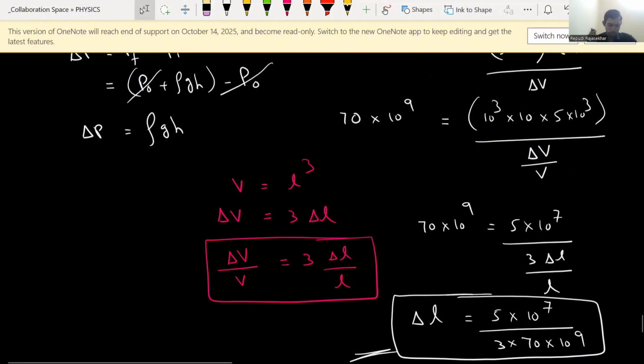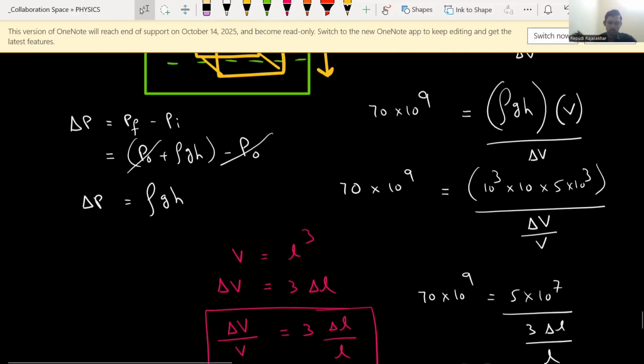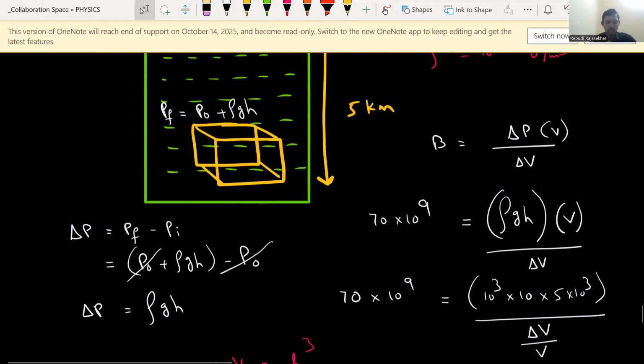Here, I think this is the last question, right? These are the questions they have given till now in mechanical properties of solids. So in tomorrow's class, I will explain gravitation. After that, I will post either thermal properties or fluid mechanics. Whenever I get time, I will record the advanced questions and post them in the group.